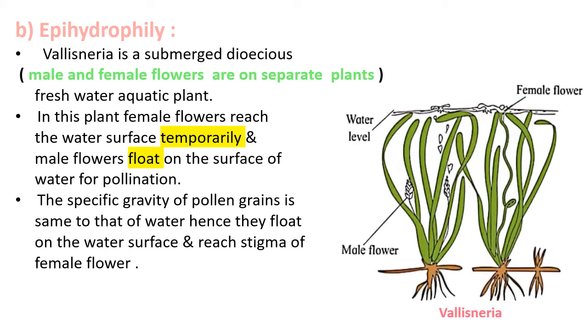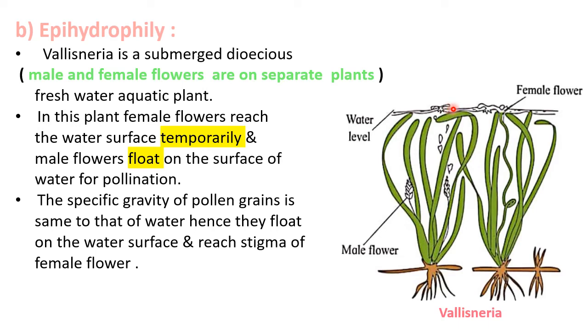Example, Vallisneria. Vallisneria is a submerged dioecious freshwater aquatic plant. Dioecious means male and female flowers are present on separate plants. In the diagram, we see female flowers reach the surface of water temporarily for the process of pollination. The male flowers get separated from the male plant and come on the surface of water. The male flowers release pollen grains in the water.